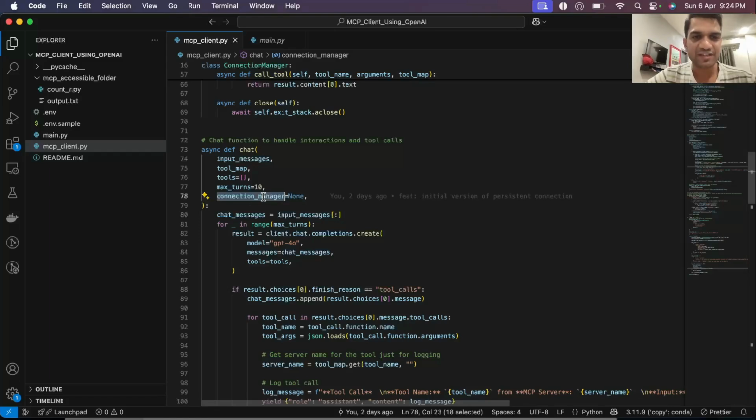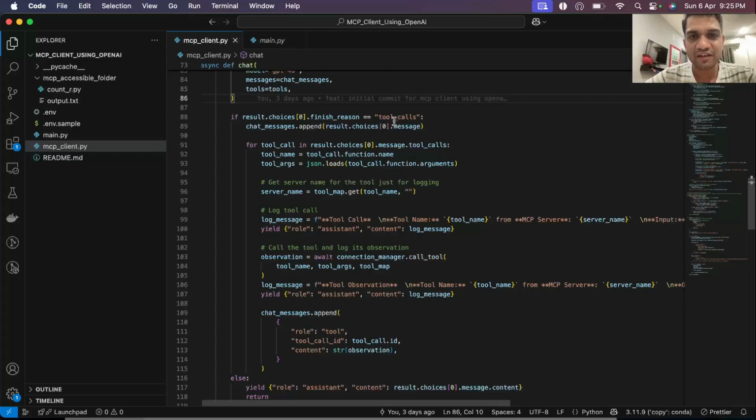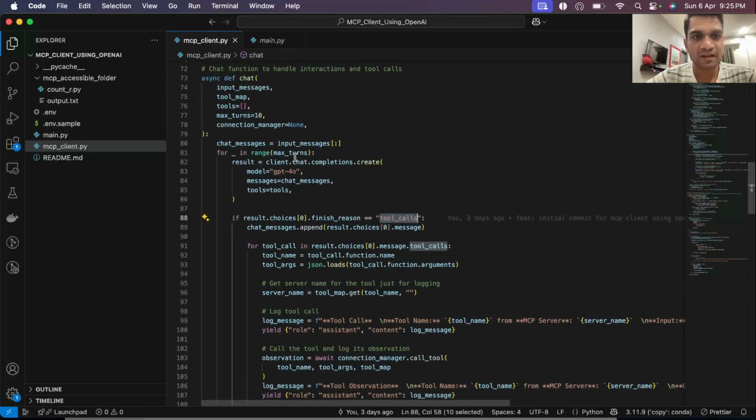So the way this will work is, once you get the input message, you'll make the LLM call, and you'll send this list of tools here. This is the consolidated list of tools that we'll get while calling the chat function. Every single time we make any LLM call, we'll send the whole list of tools here. Before that, we'll start a loop here.